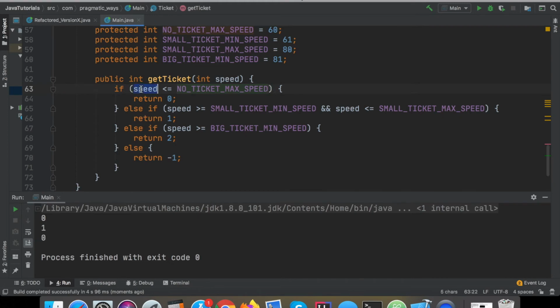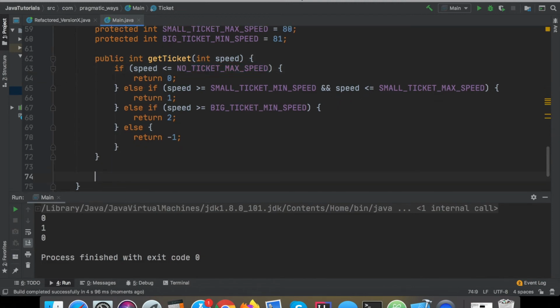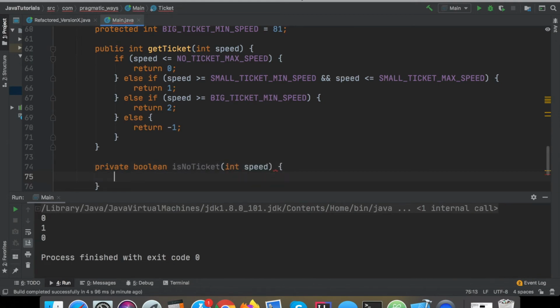So instead of saying speed is less than or equal to no ticket max speed, what I'm really going to do is create another function here. This one's going to be private. It's going to return a Boolean, and it's going to be called isNoTicket. And again, it's going to accept the speed here. This one's just going to return exactly what this says right here, what that conditional was supposed to be. And now I can replace this actual logic here with that conditional function that I specified.